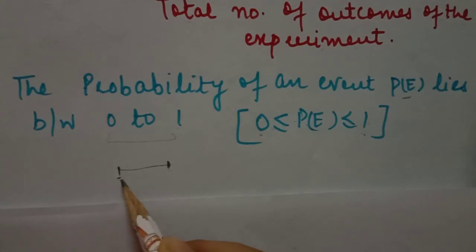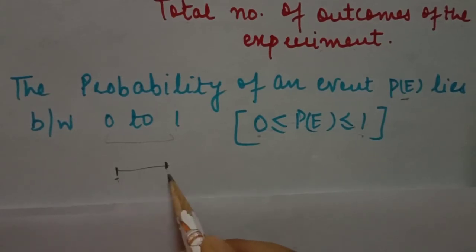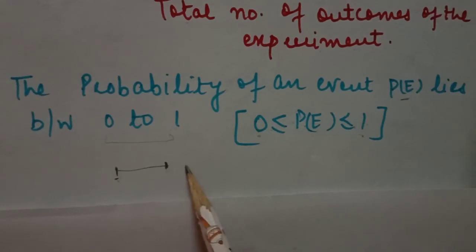The probability of the sure event is 1 and the probability of the impossible event is 0.